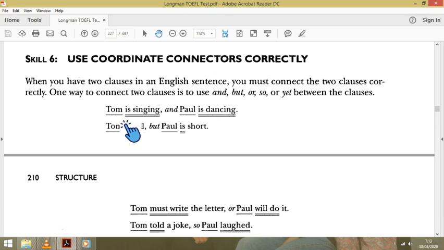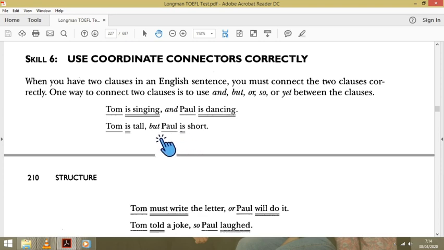For example, Tom is the subject, is singing is the verb. This is a clause, and this is a clause. If we connect both of them, it will be a sentence. How can we know it's a sentence? There is a dot here. Tom is singing, Paul is dancing. So we want to connect this clause to this clause, so we have to put and, and we have to put a comma here. For example, again, Tom is tall but Paul is short.